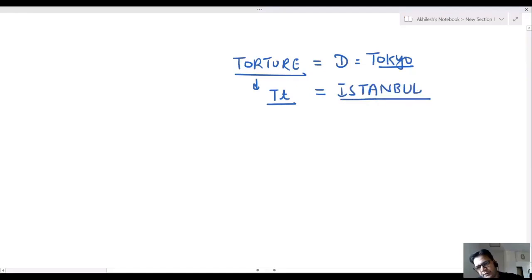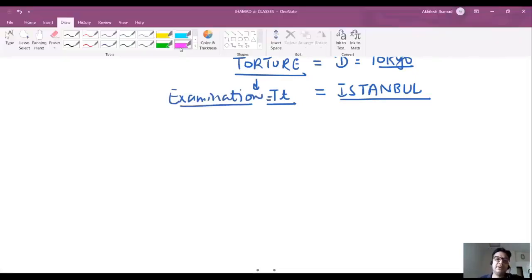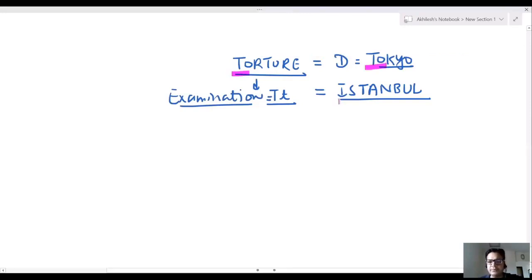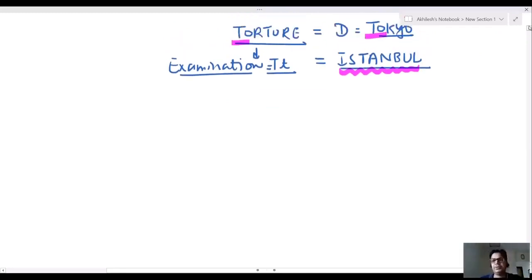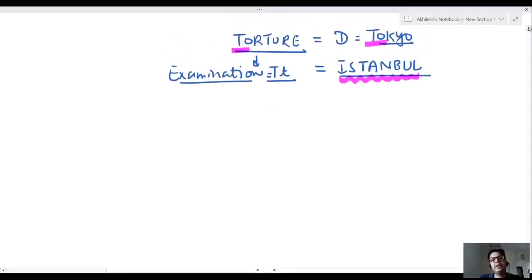Treatment or examination of torture patient was given in Istanbul. So you can remember, it's a very simple trick: T for torture, T for Tokyo. It is Istanbul for treatment or examination of torture.